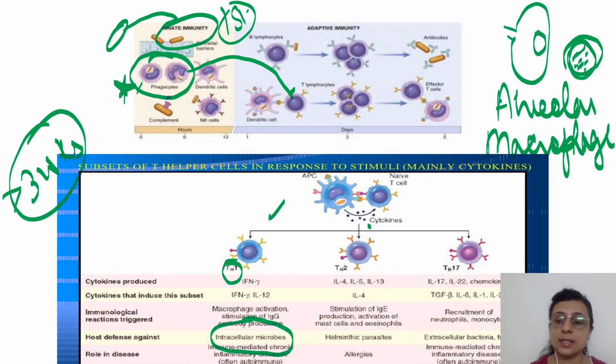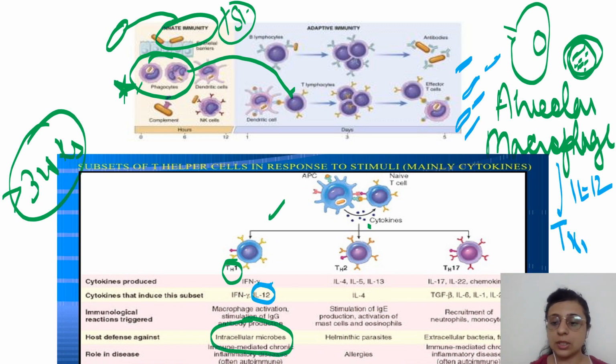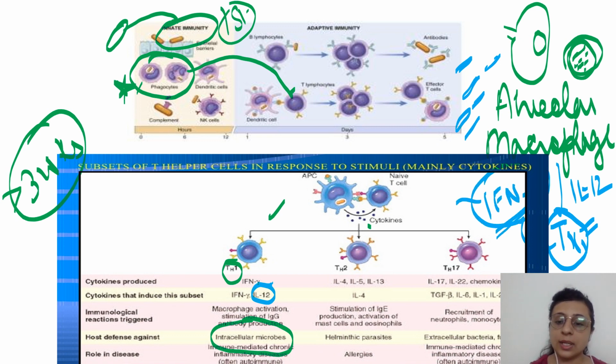Once these alveolar macrophages recognize these foreign agents of Mycobacterium tuberculosis with the help of toll-like receptors and other receptors, it will lead to release of interleukin 12, which will stimulate the TH1 subset. Once this TH1 subset is stimulated, it will release interferon gamma, which will lead to granuloma formation. How? We will see it later, but you need to understand it is an intracellular microbe, stimulated by interleukin 12, and it causes release of interferon gamma.